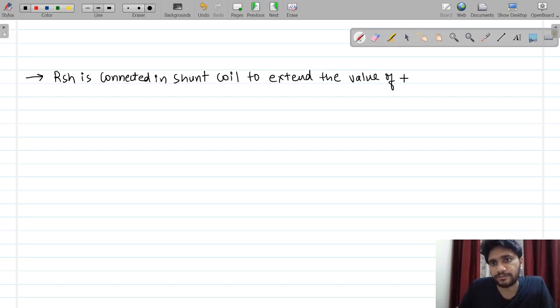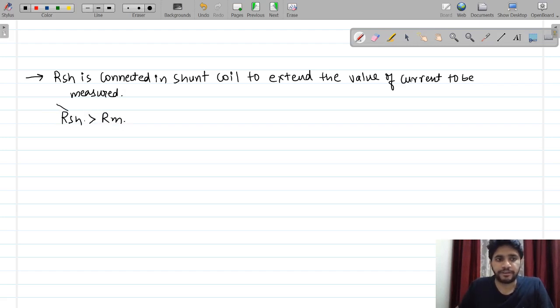Basically, the value of current to be measured. The value of RSH should be greater than the value of RM.